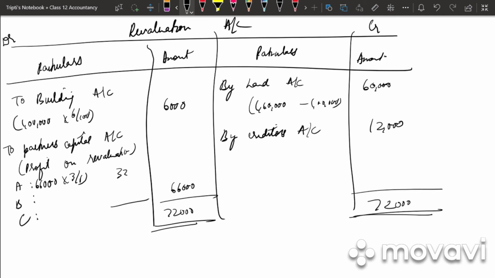It is 33,000. Then we have 66,000 into 2 by 6, that is 22,000. 66,000 into 1 by 6, that is 11,000. How did I get 66,000? It is nothing but 72,000 minus 6,000. Clear? Preparing the revaluation account.